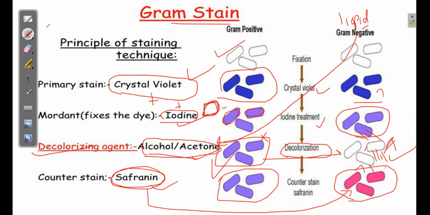So safranin is the counterstain, and the mordant is the iodine with the crystal violet. Basically we require four components for gram staining: crystal violet, the primary stain; iodine, which is the fixator or mordant; alcohol or acetone, the decolorizing or differentiating agent; and the counterstain, which is safranin.